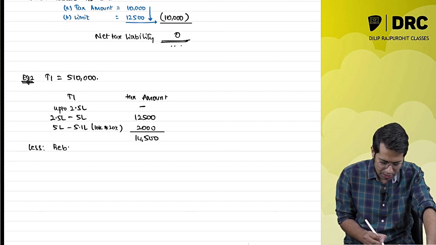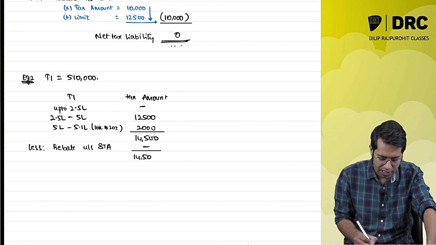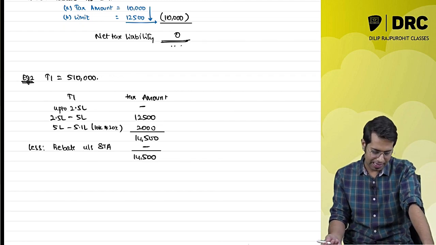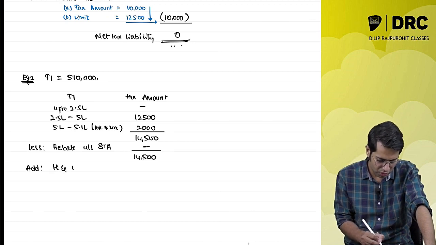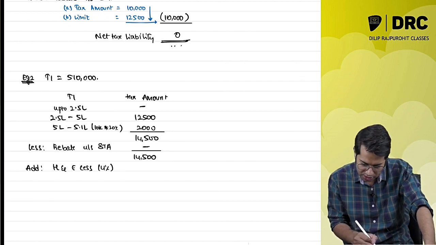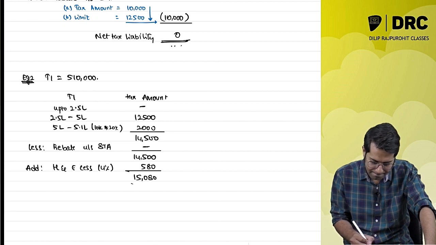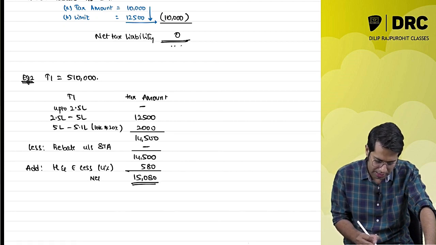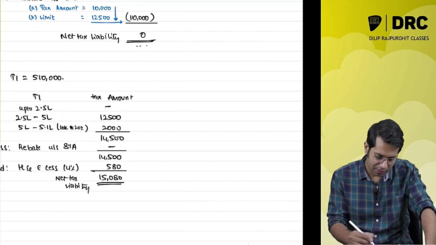Less rebate under section 87A, it is not applicable. Sir, why am I not getting a rebate? Because your total income is more than 5 lakh rupees. So then I will have to add health and education cess. It is 4%. How much does this health and education cess come to? 580 rupees. So what is my net tax liability? 15,080 rupees. Now let me take one more example.